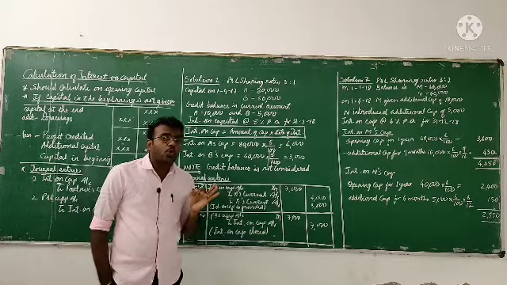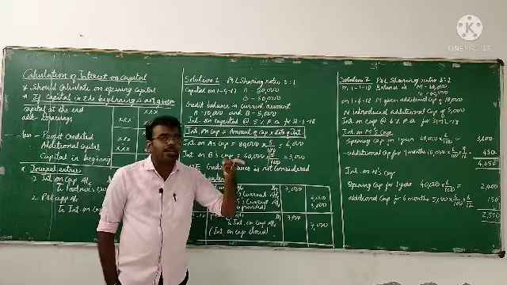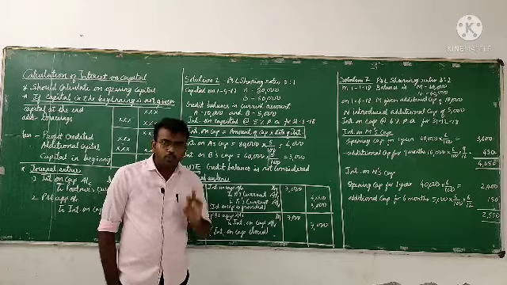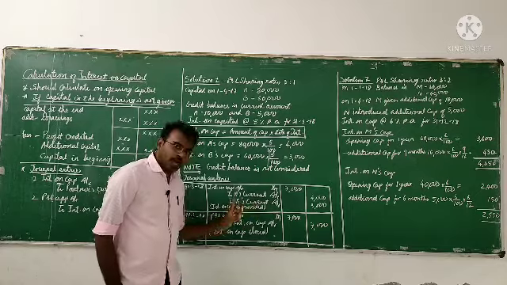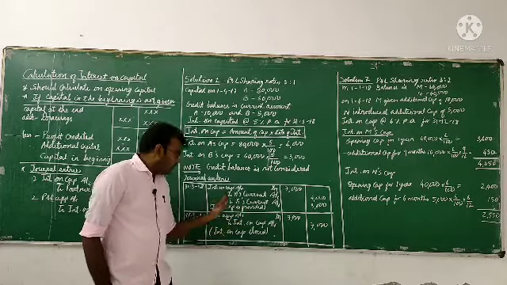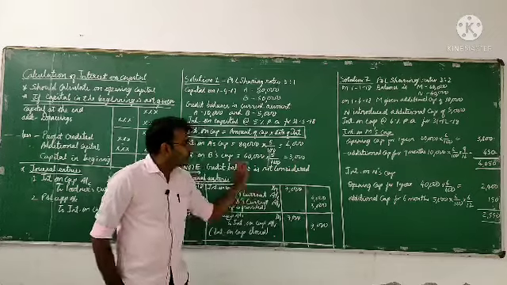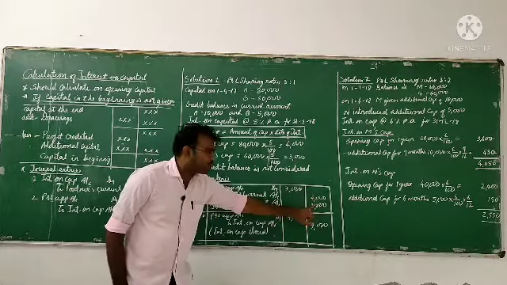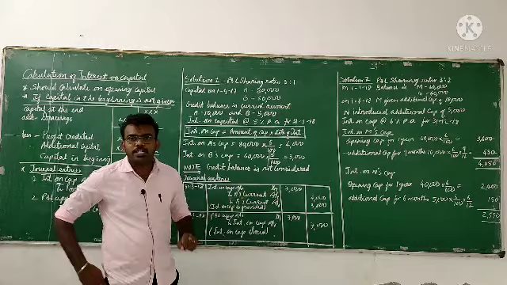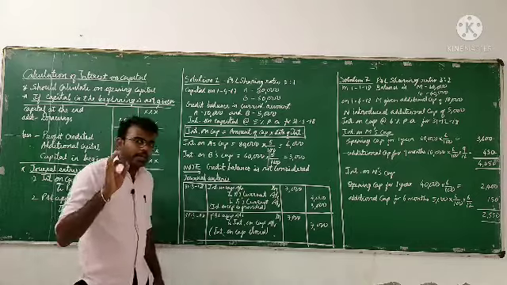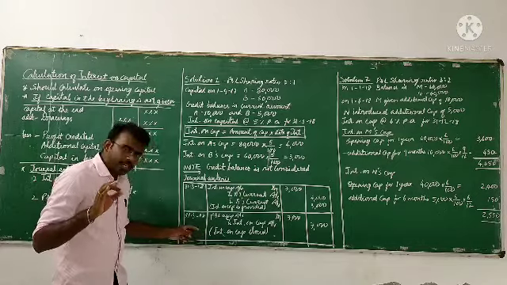Interest on capital account debit to the partners' current accounts. How many partners here? 2 partners. A's current account and B's current account. For A's current account, how much is the interest? 4,000. For B's, 3,000. So 4,000 plus 3,000, 7,000 is the interest on capital. Now, what is the next journal entry?